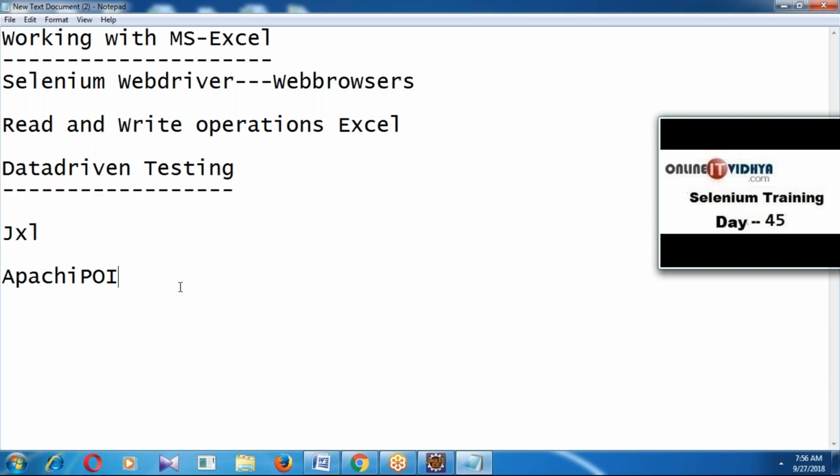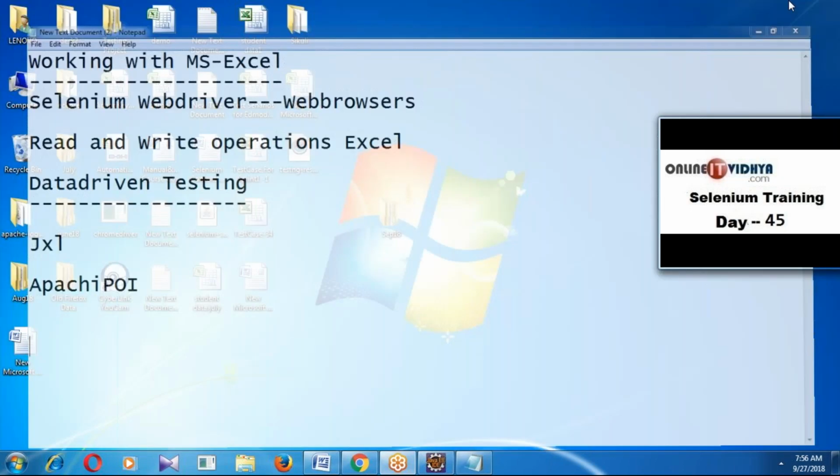Okay, now, let us first know how to download Apache POI and how to configure it with the project. Open Google and search for download Apache POI.